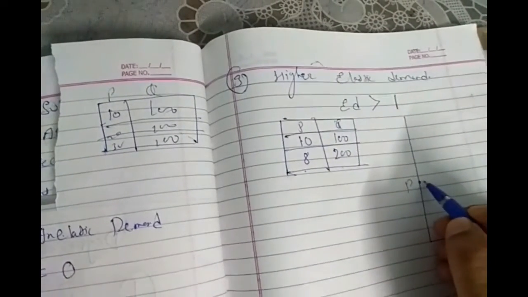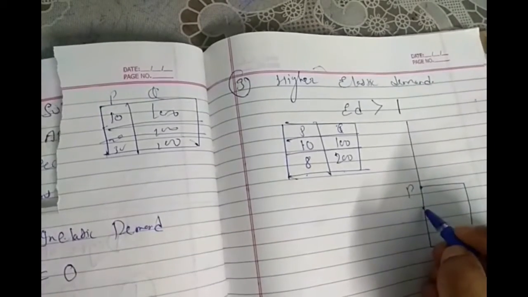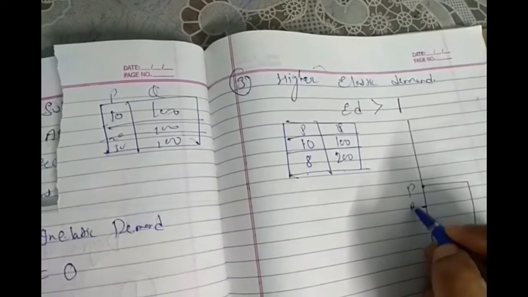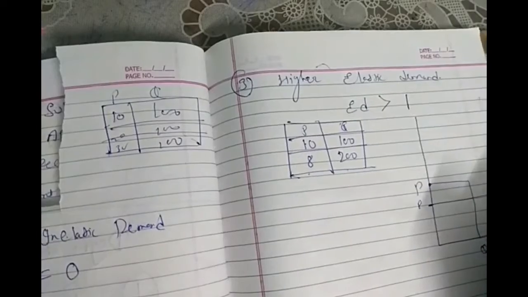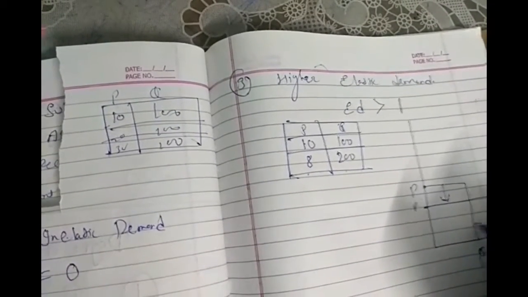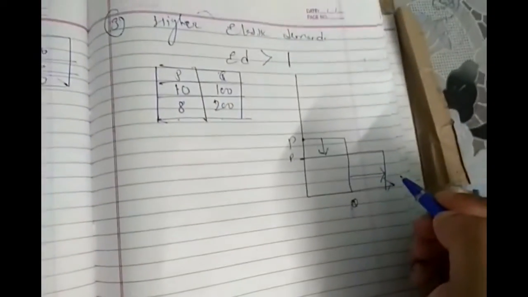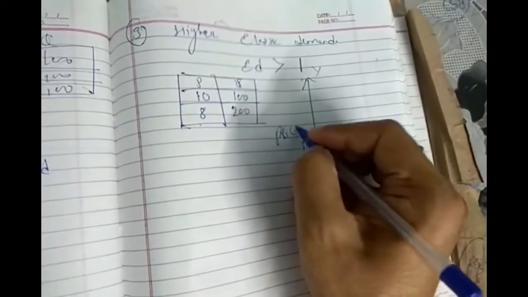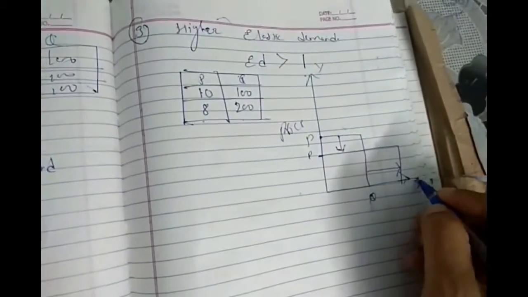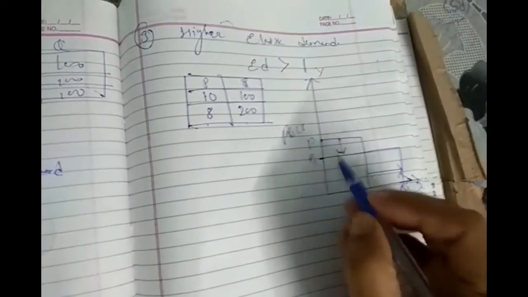Suppose at this price, this is a quantity. Price will reduce this much and the quantity will increase that much. So you can see the change in price will affect the demand by more. That is clear? On the y-axis, price we will take. On the x-axis, output we will take. Clear?